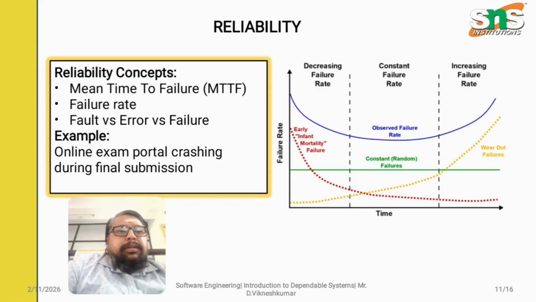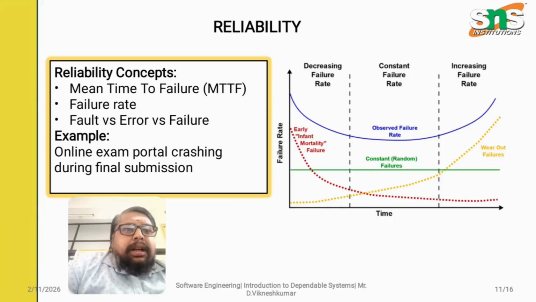Look at this graph. This graph shows a decreasing failure rate, a consistent failure rate and an increased failure rate, with failure rate versus time. For this concept there are 4 parameters: first is the observed failure rate, next is the constant failure rate, early infant failure rate and wear out failure rate. The observed failure rate starts from an increased failure rate, gradually decreases, and then increases towards the end of the time.